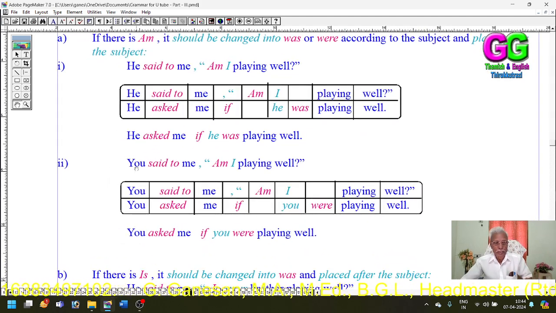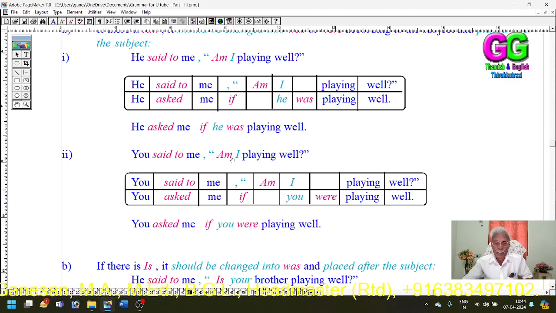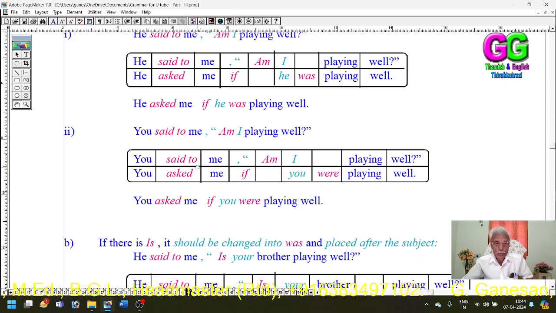In the second part, say, you said to me, am I playing well? You see here, said to is changed to asked. Conjunction if. Here the subject is I. It refers to the speaker, you.